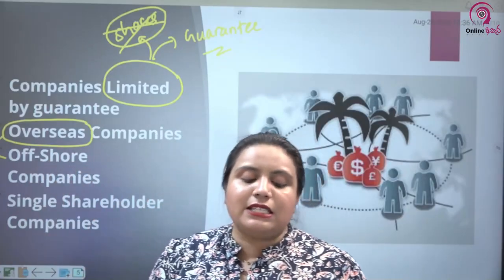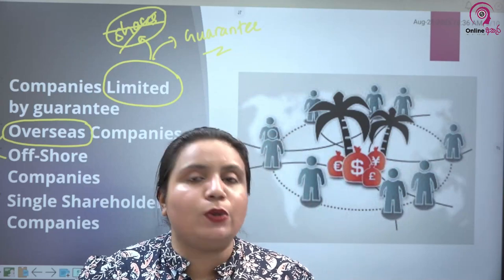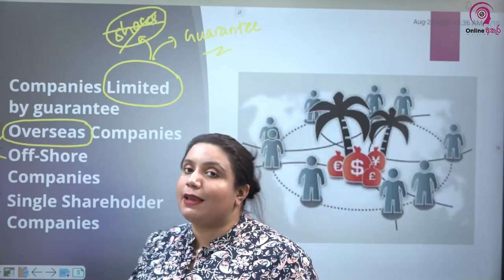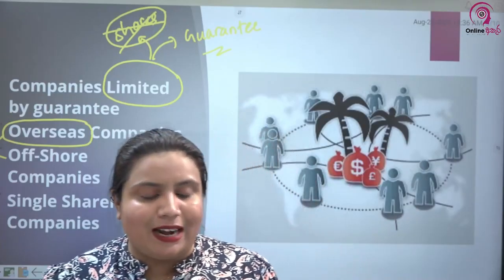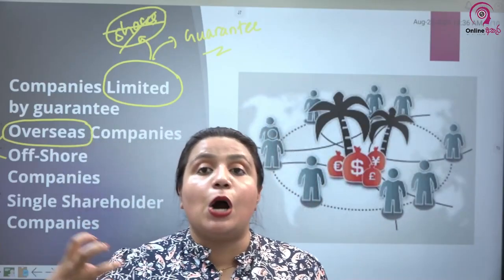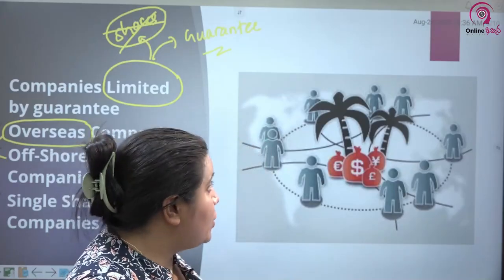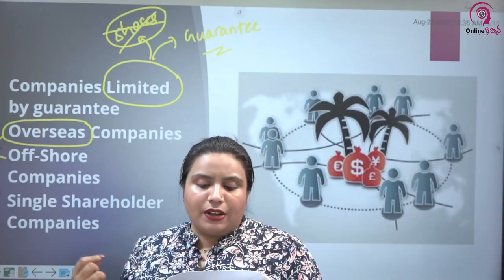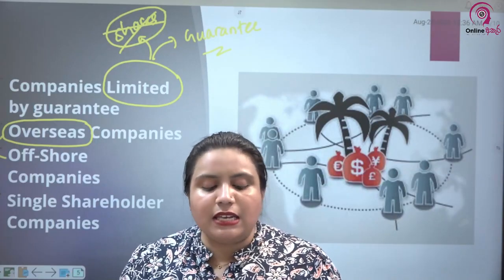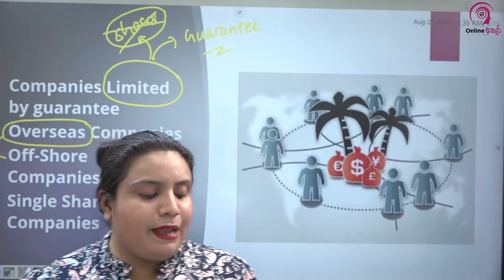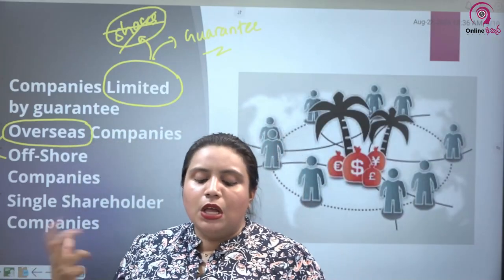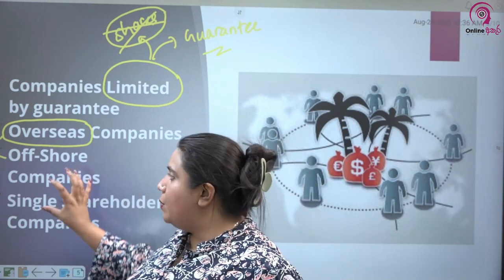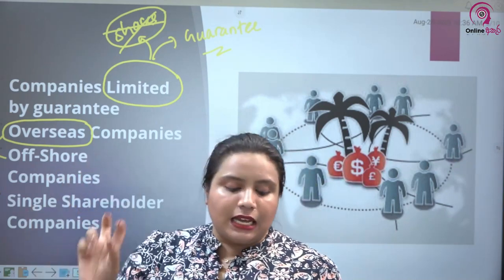Offshore companies offer various advantages, which include reduced tax liabilities. That's why I told you that understanding these different types of companies is important: tax liabilities will be different, how they do their operations will be different, and how operations will be affected by laws and regulations will be different. Offshore companies offer various advantages like reduced tax liabilities and the simplicity of operations due to fewer compliance and reporting requirements. They are not bound by different regulations as in a local Sri Lankan company.